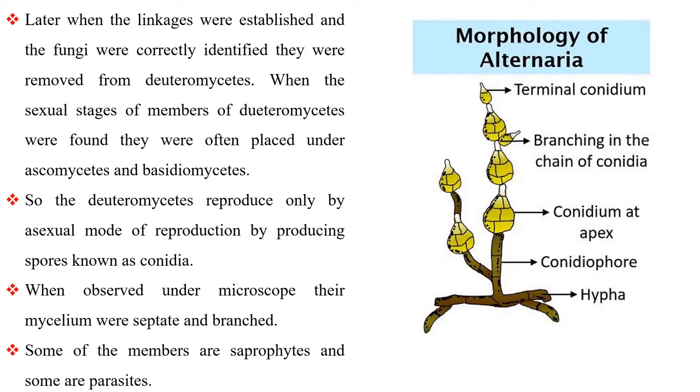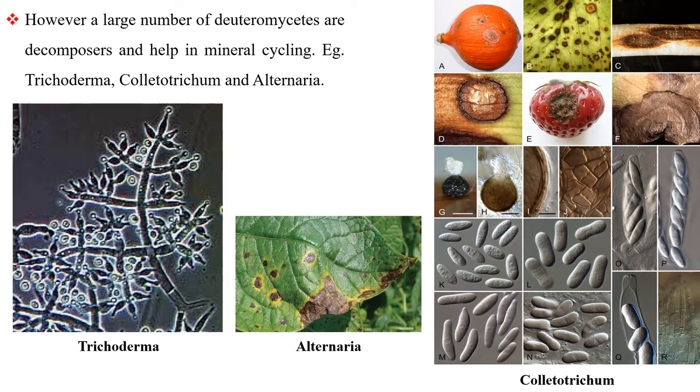So the Deuteromycetes reproduce only by the asexual mode of reproduction, by producing spores known as conidia. When observed under a microscope, their mycelium is septate and branched. Some of the members are saprophytes and some are parasites. However, a large number of Deuteromycetes are decomposers and help in mineral cycling. Examples: Trichoderma, Colletotrichum, and Alternaria.